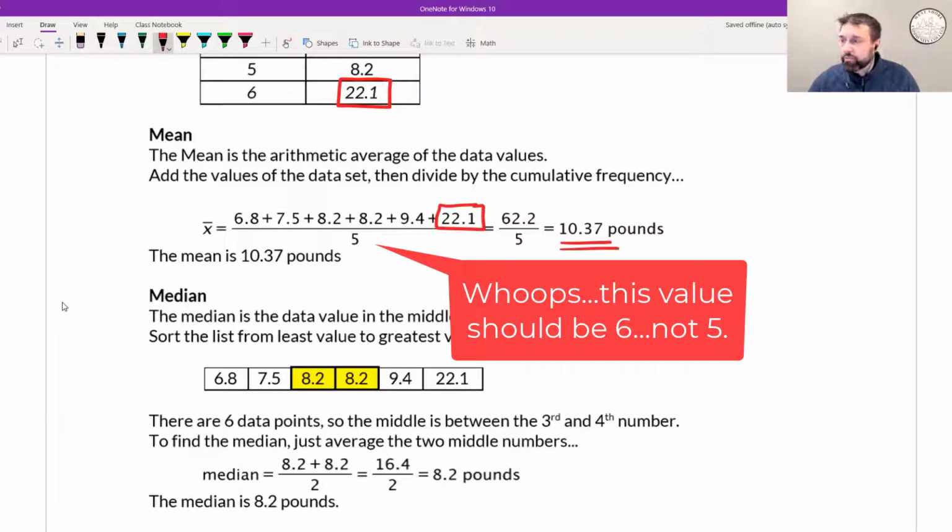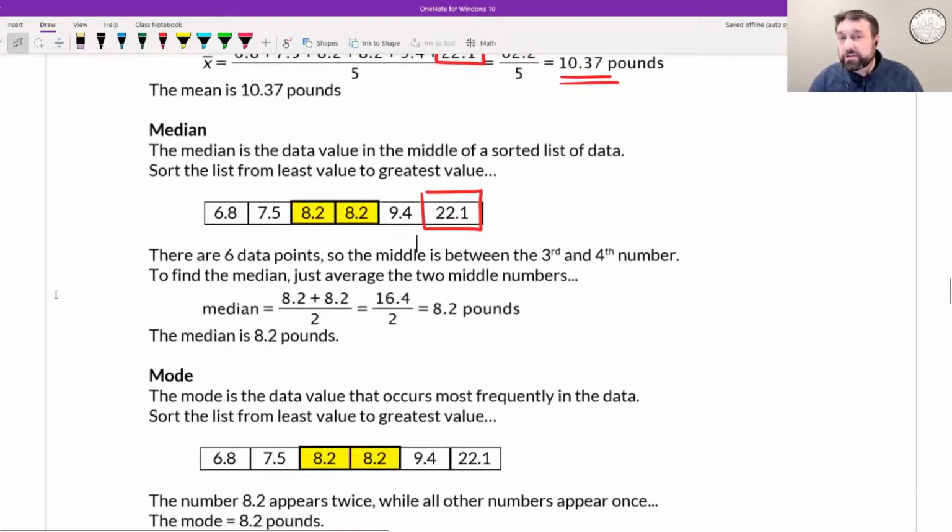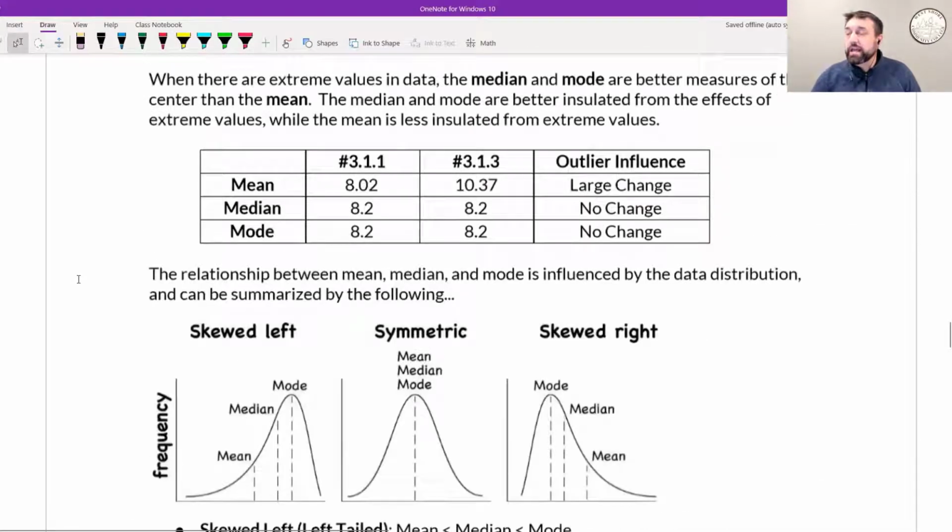It went up. Remember, the previous mean was about 8 pounds, 8.02, and now it's at 10 pounds. The median, however, again, here is that new value that we put in. The median doesn't change. The value in the middle is still 8.2. And also, when we add in that new 6th cat, the mode does not change. So in summary, if you take a look at the first example that we did, 3.11, this was the mean, the median, and the mode.